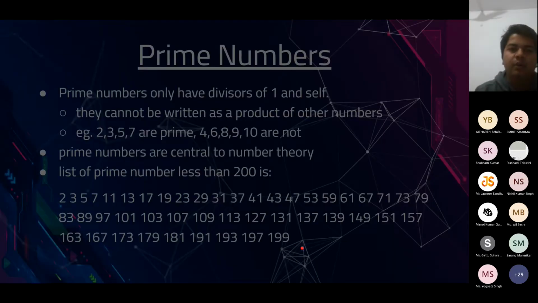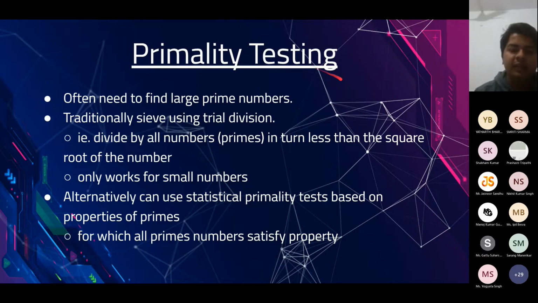Now comes a very important topic, which is primality testing. Given a number, we want to determine if it is prime or not. How can we do that? The simplest method is to start from 2 and go up to half of that number and check if any number in that range divides it. If you are able to find one such number, then it is not prime. If you are not able to find any number in that range, then we say it's prime. But it's quite slow.